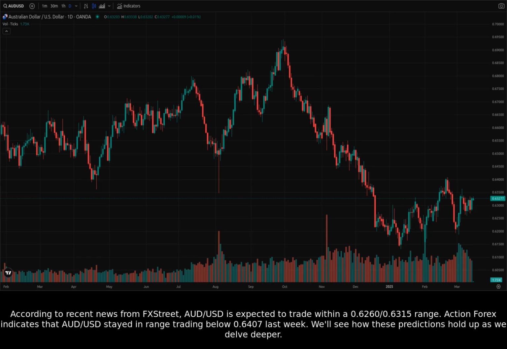According to recent news from FX Street, Australian dollar to US dollar is expected to trade within a 0.6260/0.6315 range. Action Forex indicates that Australian dollar to US dollar stayed in range trading below 0.6407 last week. We'll see how these predictions hold up as we delve deeper.